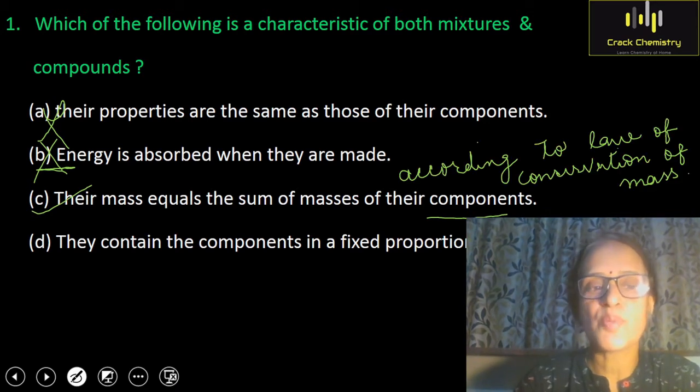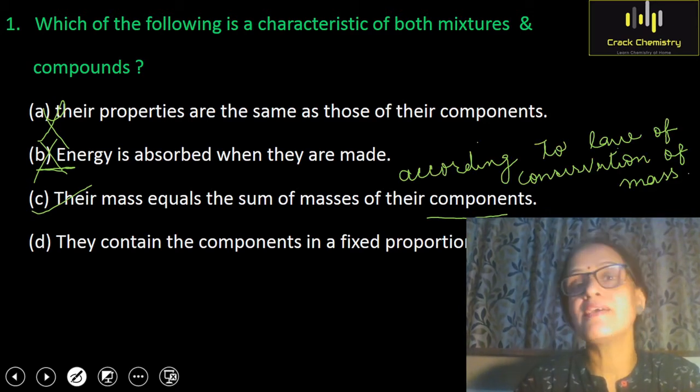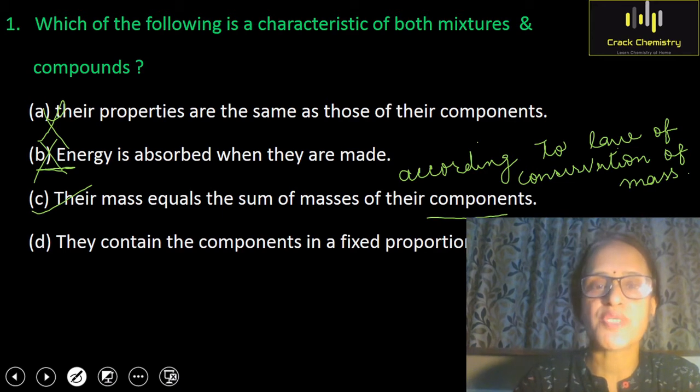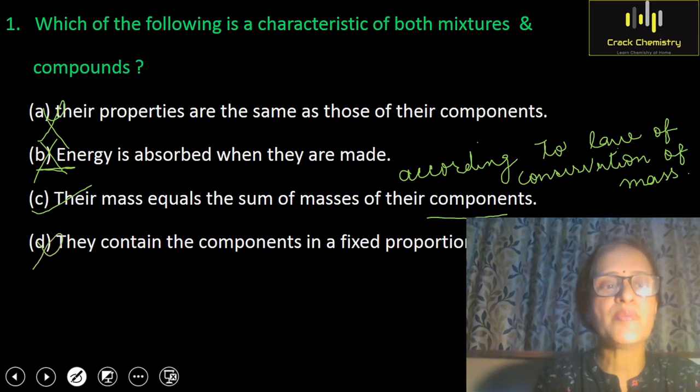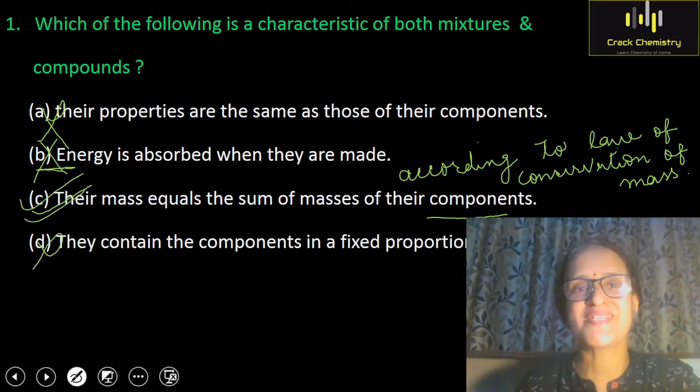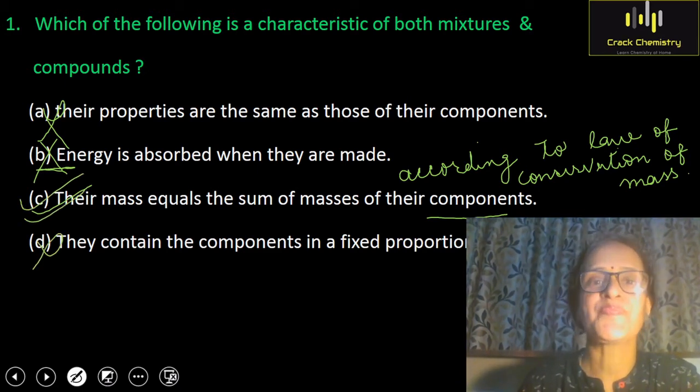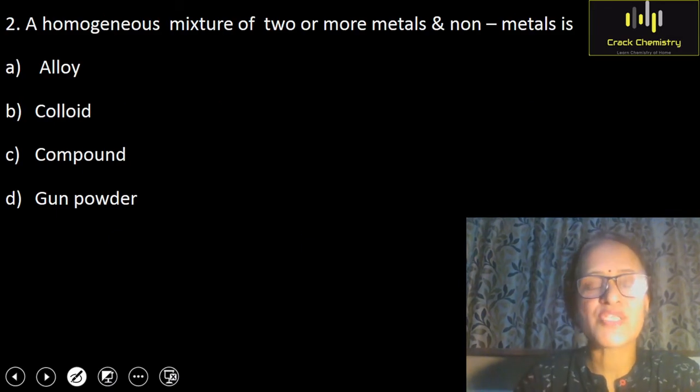Then let's discuss option D. Option D is that they contain the components in a fixed proportion. So children, you know that mixtures are formed by mixing two or more components in any ratio. So mixtures don't have components in a fixed proportion, but compounds have components in a fixed ratio. So option D is also a wrong option. The correct option is option C. I hope it is clear to you. Now consider the next question.